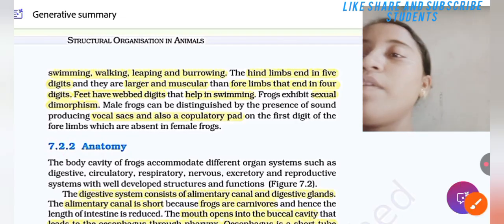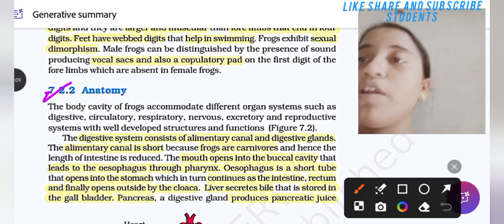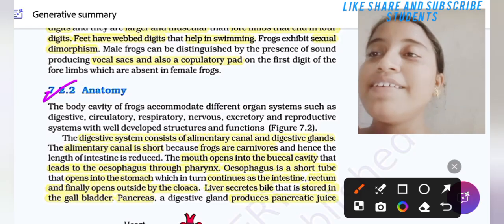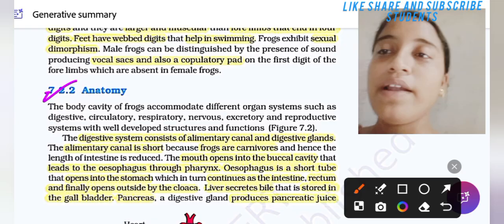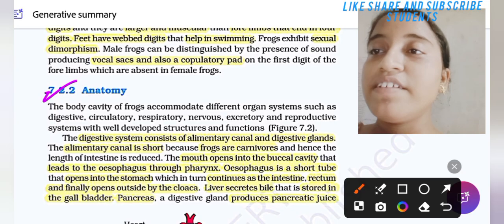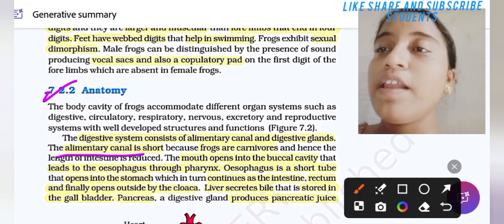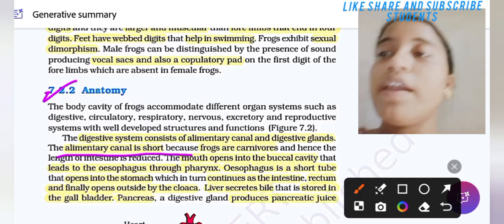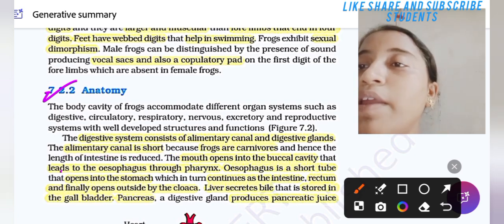Let's study about anatomy. The body cavity of a frog accommodates different organ systems such as the digestive, circulatory, respiratory, nervous, excretory, and reproductive systems with well-developed structure and function. The digestive system consists of the alimentary canal and digestive glands. The alimentary canal is short because frogs are carnivores and hence the length of the intestine is reduced. Okay.